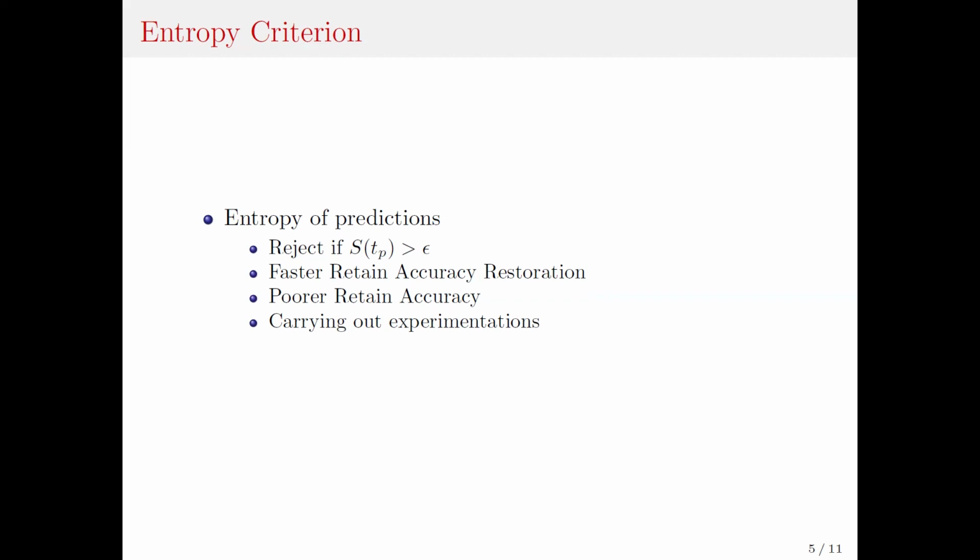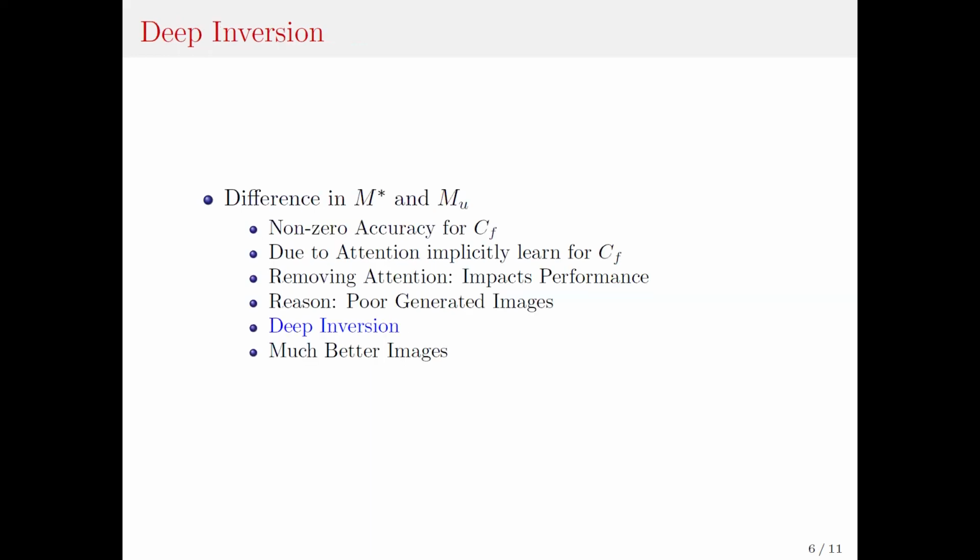Currently, we are carrying out experimentation to determine the reason behind the failure of this method. One more inconsistency we noticed was that in the case of gated knowledge transfer, the student model slowly, after some time, starts gaining accuracy on the forget class, while for the completely retrained model, the accuracy on the forget class always remains zero.